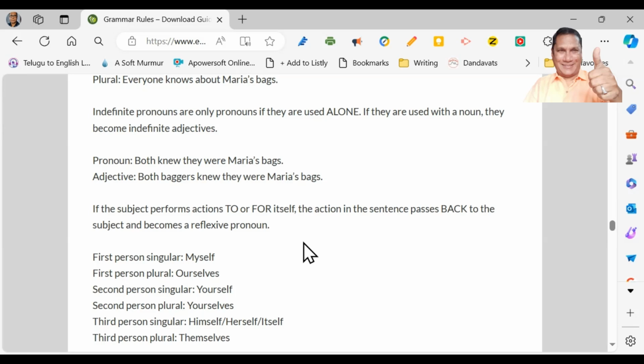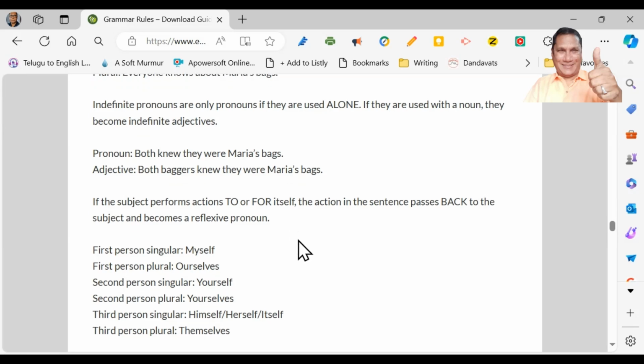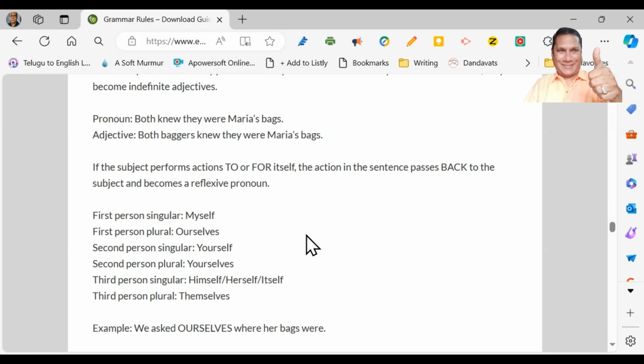First person plural, ourselves. Second person singular, yourself. And second person plural, a small change is here, yourselves. Third person singular, himself, herself, itself. And third person plural is themselves. So I will give you an example for this.